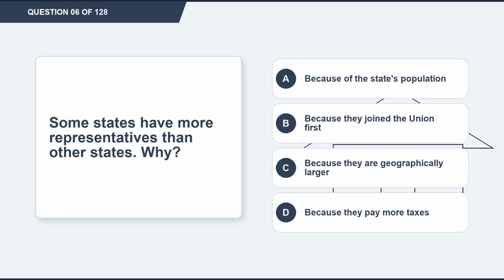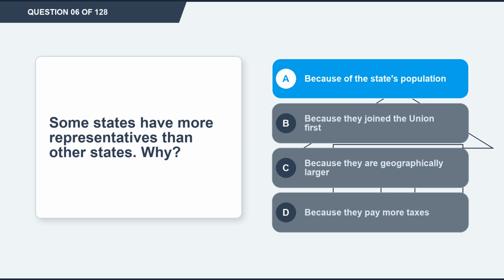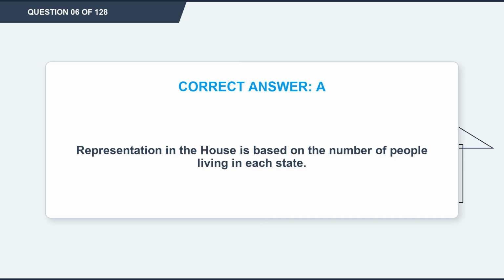Question 6. Some states have more representatives than other states. Why? Option A. Because of the state's population. Option B. Because they joined the Union first. Option C. Because they are geographically larger. Option D. Because they pay more taxes. The correct answer is option A. Because of the state's population. Explanation. Representation in the House is based on the number of people living in each state.